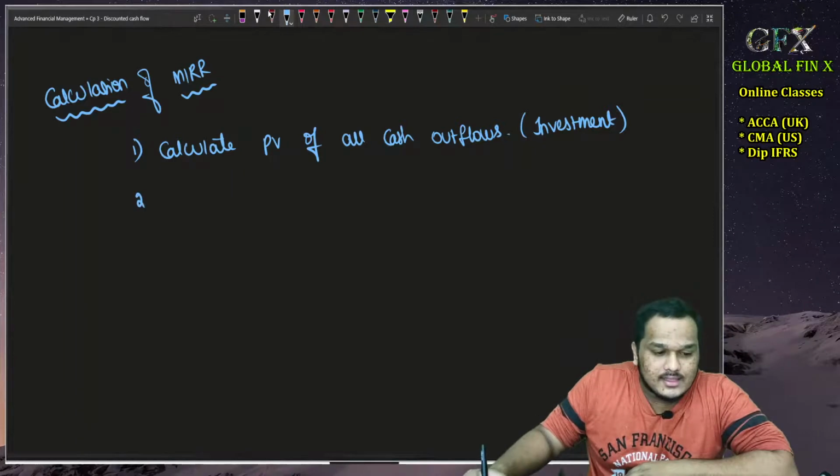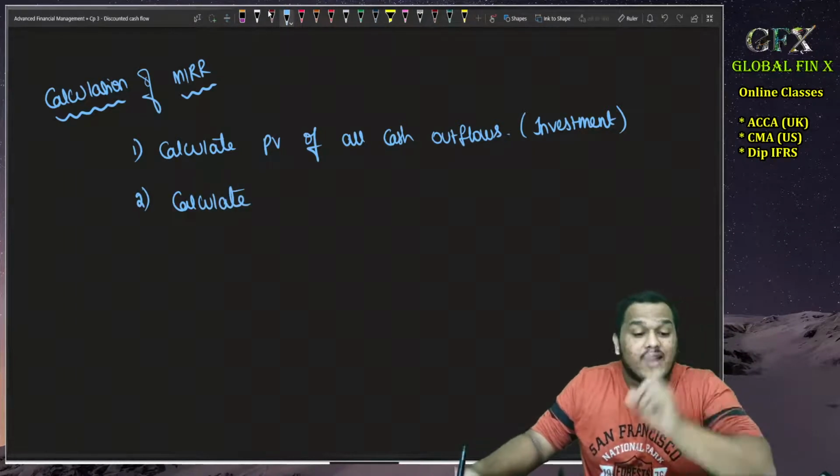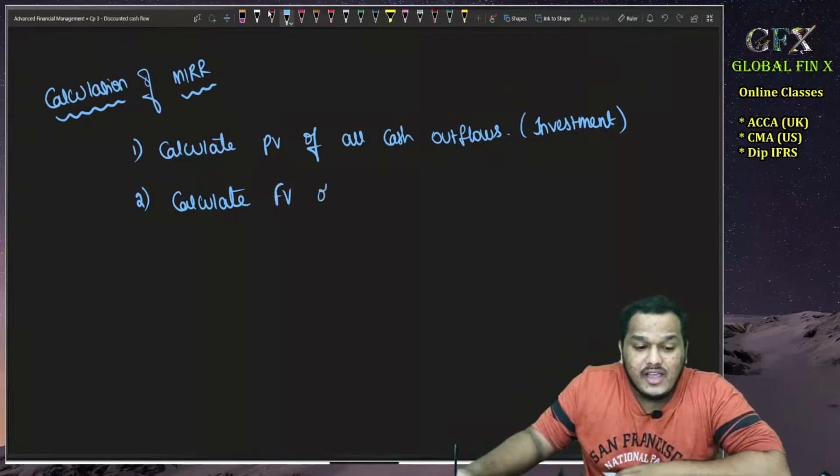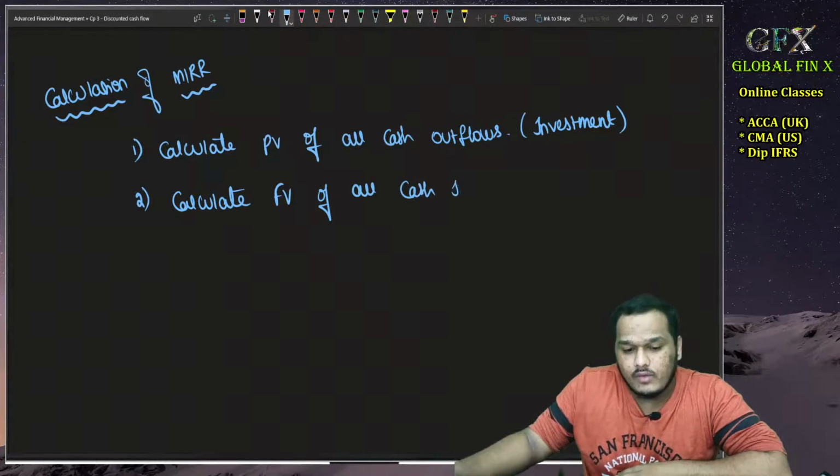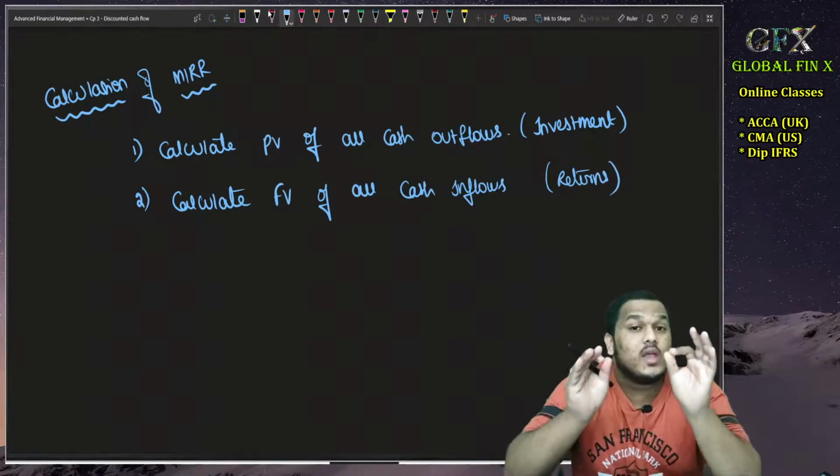Then second one, calculate very carefully the FV of all cash inflows, or in another language we can say returns. Sir, please be very careful, ma.